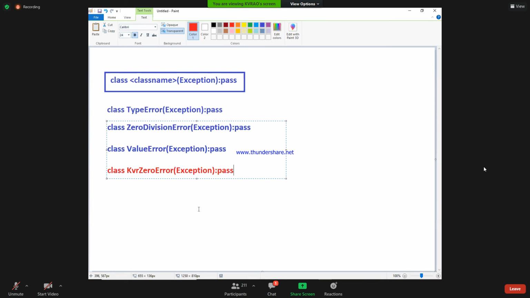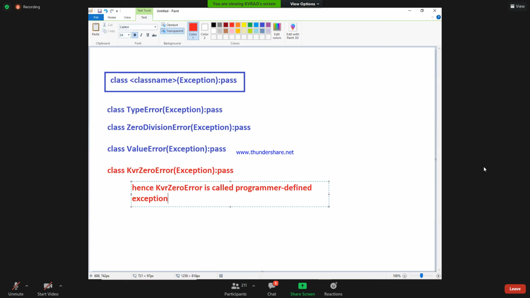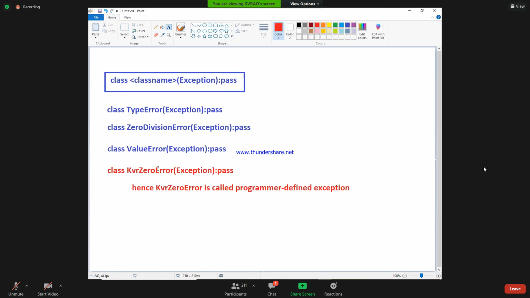Slowly I am introducing KVRZeroError. It is called which class? Programmer defined exception. KVRZeroError is an exception today. KVRZeroError is called one of the programmer defined exceptions.